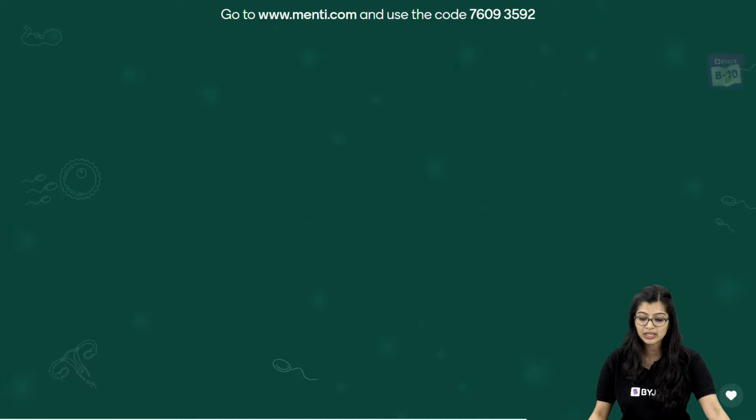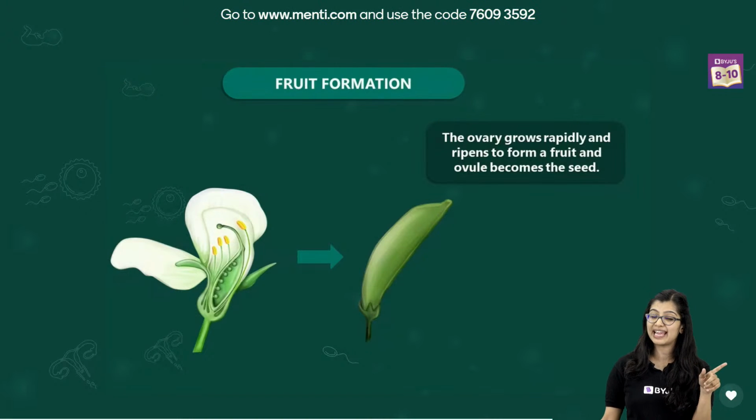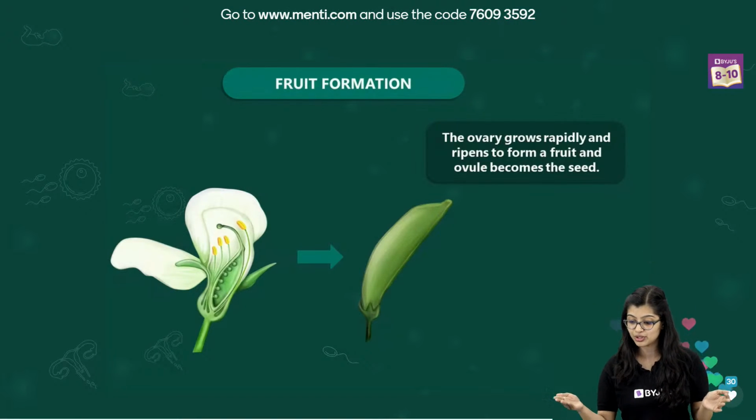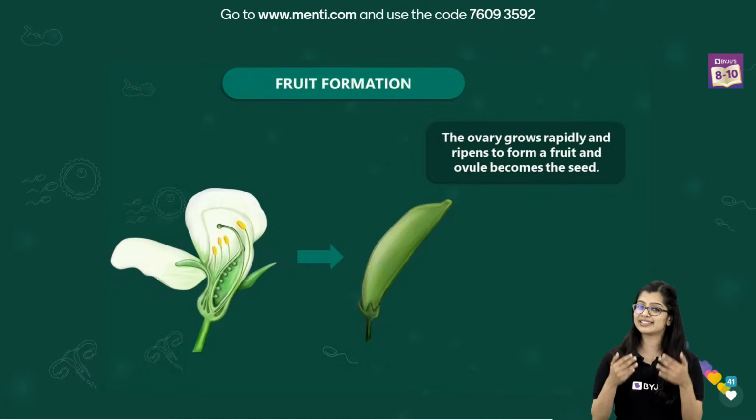Wonderful. Because we know that after fertilization, or fusion of male and female gametes, the ovary will ripen and become the fruit, while the ovule will develop and form into the seed.